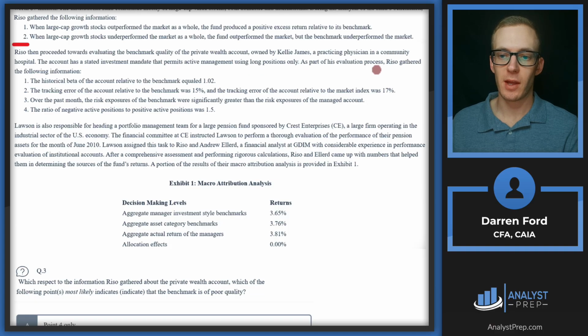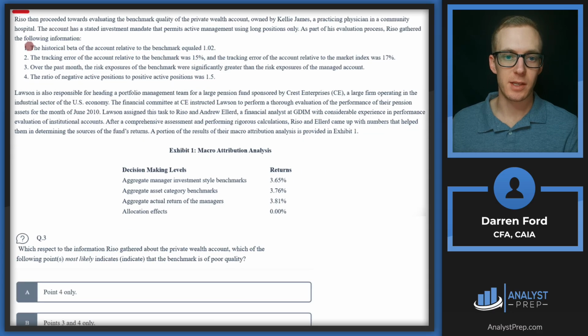As part of his evaluation process, Riso gathered the following information. So it looks like these are the 4 points here that we'll be looking at, and we need to look at 1, 3, and 4. 2 isn't in any of the answers, so we can just skip over that information for time's sake.